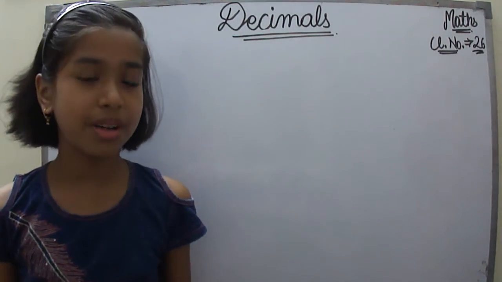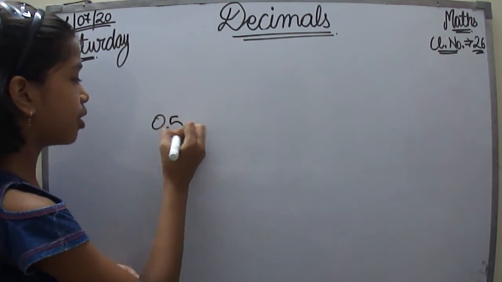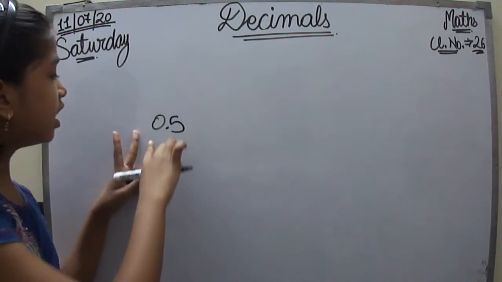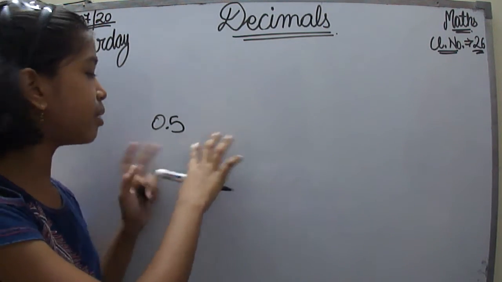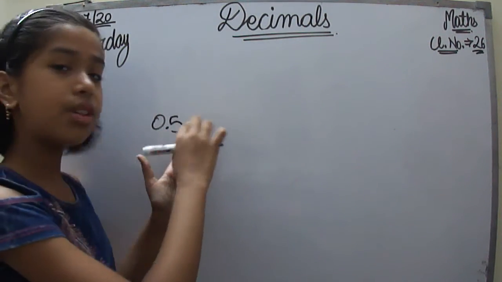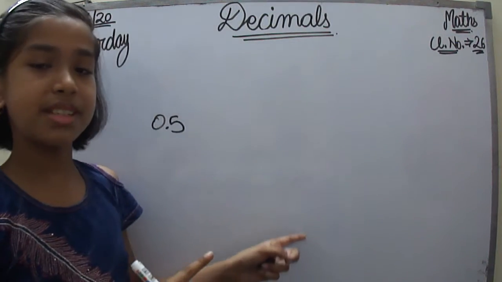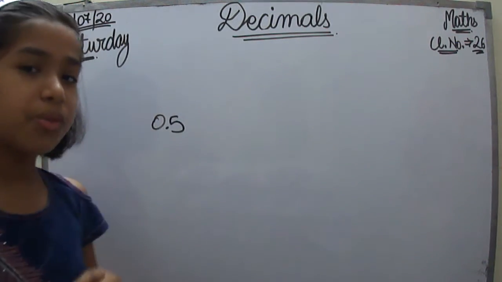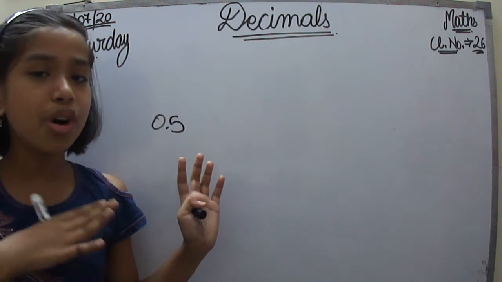We had already talked about that. Decimals could be written as 0.5. It carries the smallest number of decimal part. As you can see, the number after the decimal point is 5. So we can think of that 5 as the smallest, right?